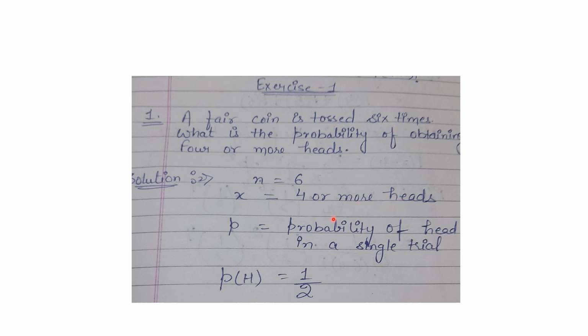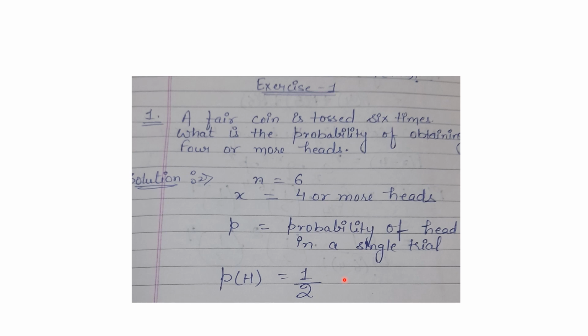So head will be denoted by the probability of success, which is denoted by small p, and small p is the probability of head in a single trial. And in a single trial we clearly know that the probability of getting a head in a single toss is 1 by 2.